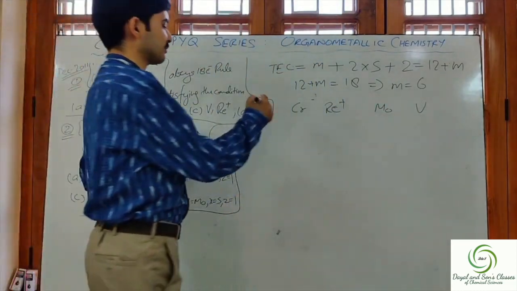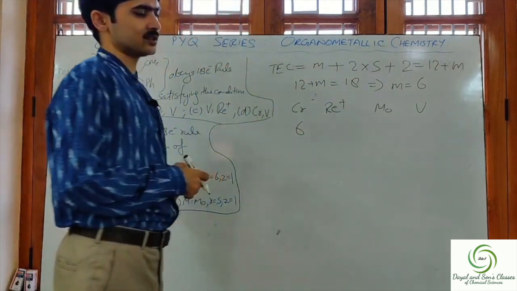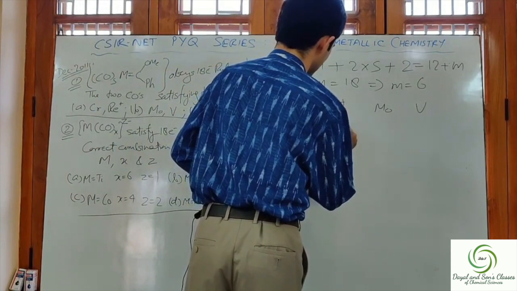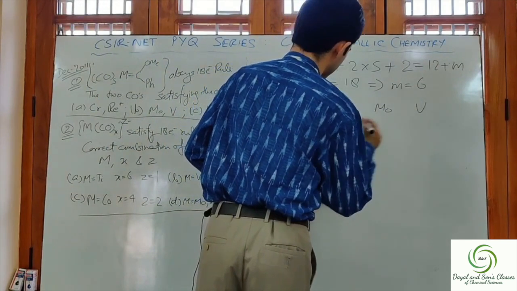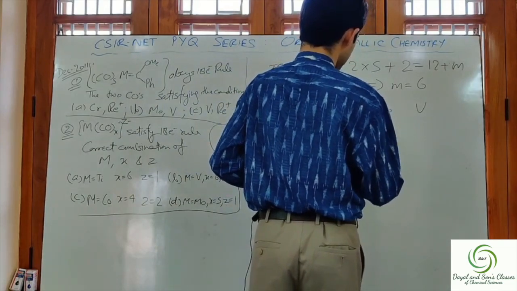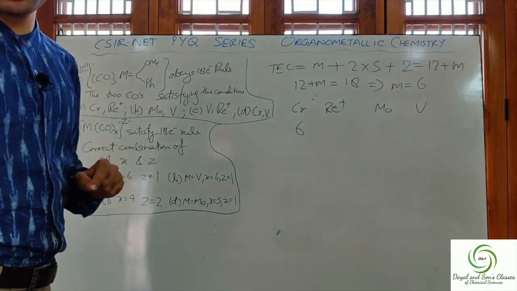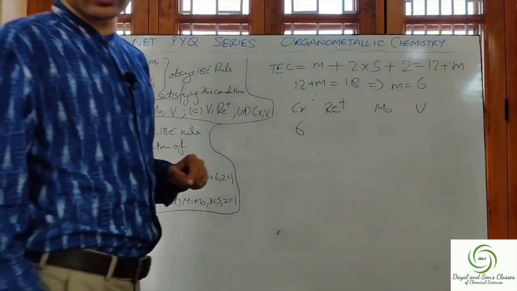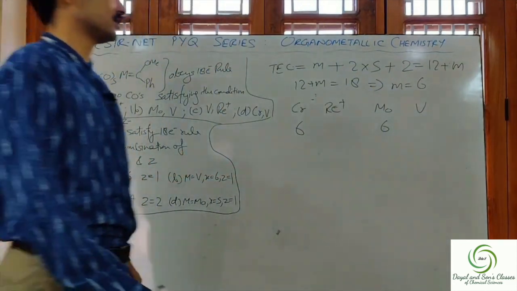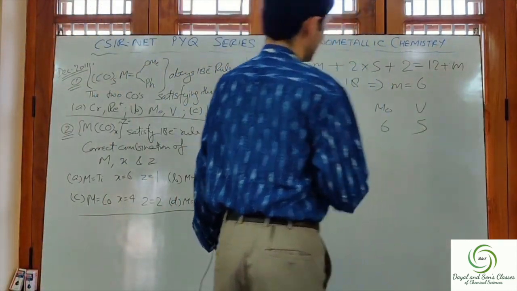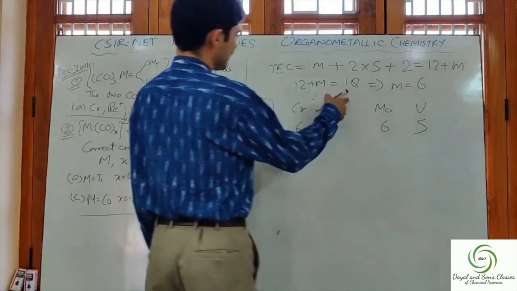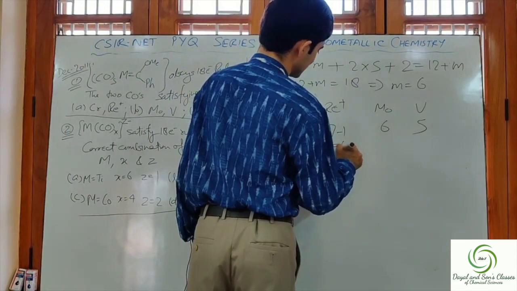Cr as per the neutral method will contribute 6 electrons, molybdenum contributes 6 electrons, vanadium contributes 5 electrons, Re contributes 7 electrons, but we have 1 plus, so we subtract 1, that is 6.